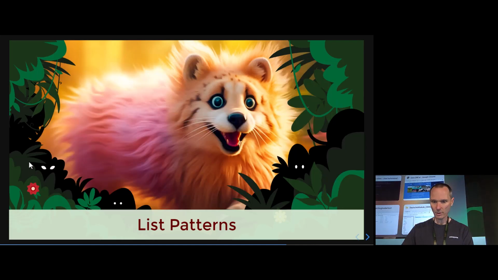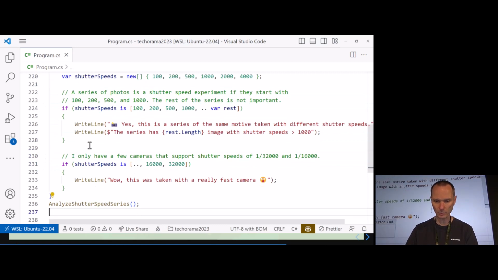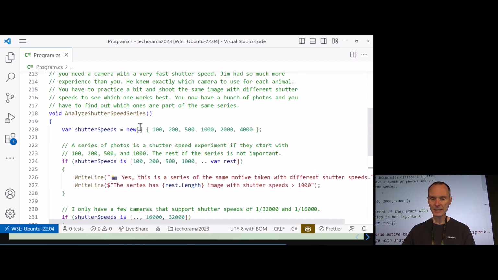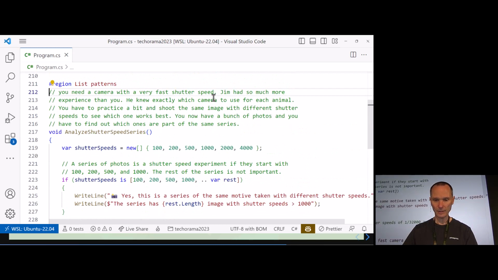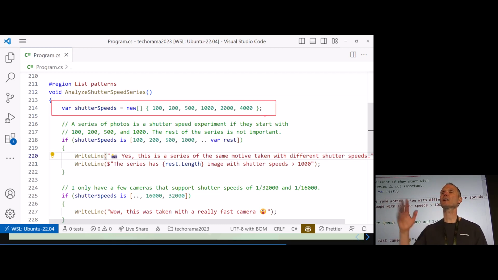Okay, here we are. So let me copy in the first example. I think I can copy the entire thing here because it's not that complicated. I will walk you through the sample. This is now all about list patterns. You see, here I have a list of shutter speeds. A shutter speed is how long the light gets into the camera. If you're not so much into taking pictures with classical cameras, 1/100th of a second, 1/200th of a second, and so on and so on.